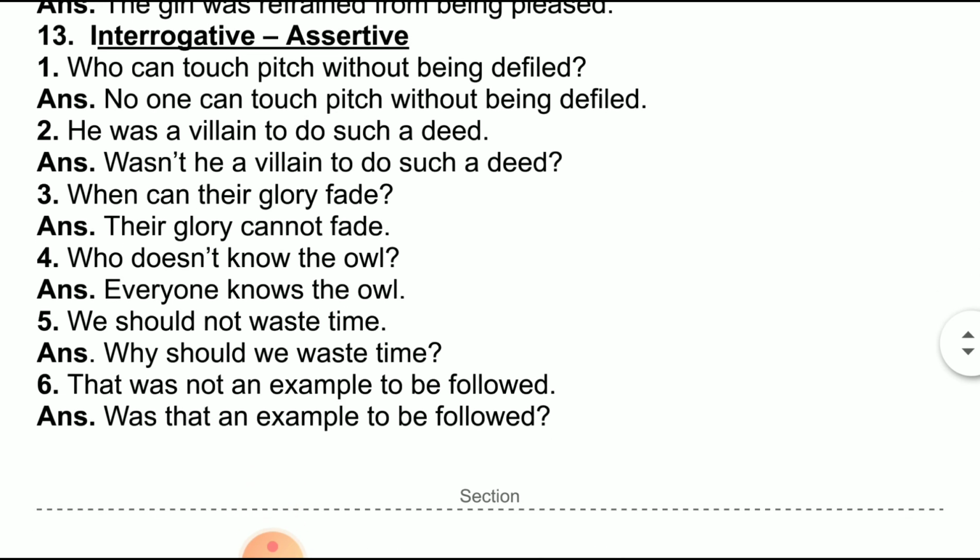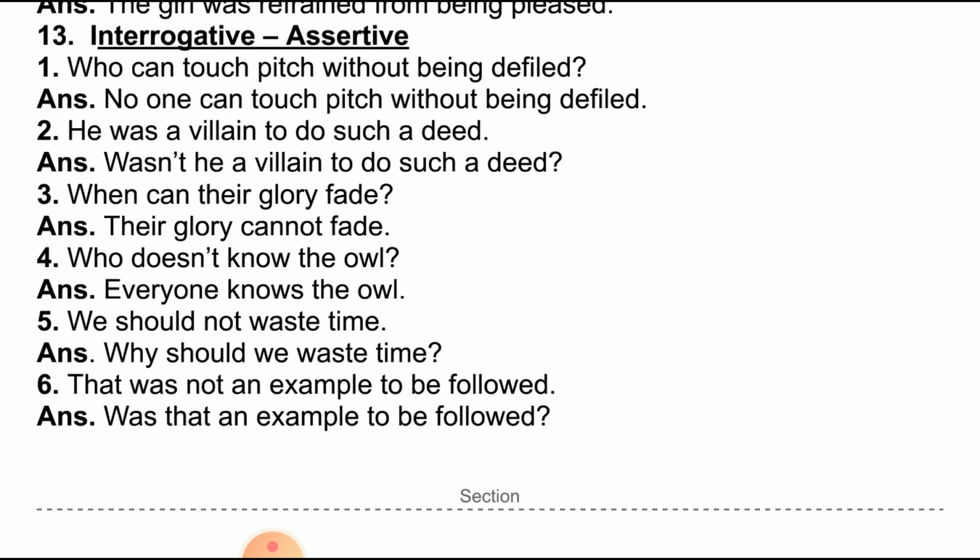Now, the other master key for affirmative negative is interrogative assertive. When a question is given, you change it into a statement. Again, here one rule is that if the given question is affirmative, you have to write a negative answer.